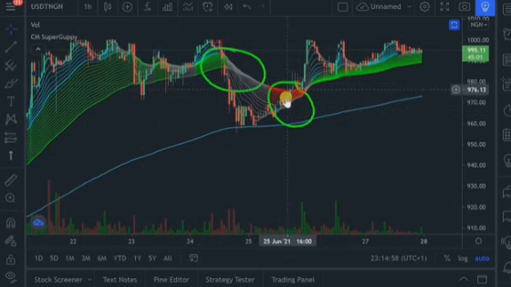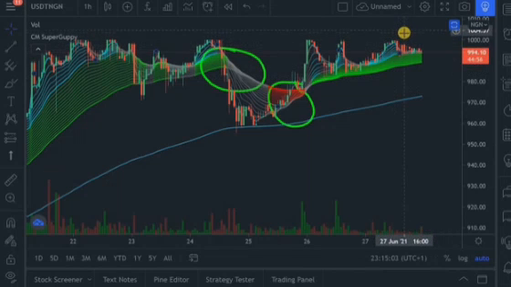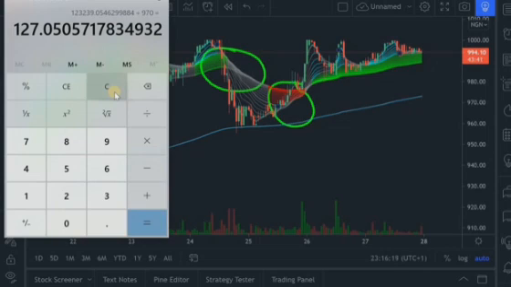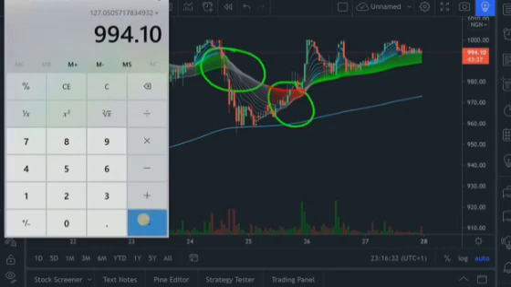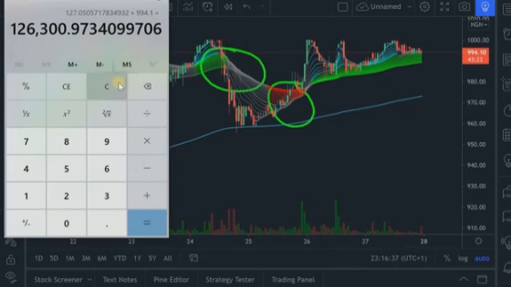If I had bought at this red signal, I can get a chance right now to sell at the current price. Now the thing is that this is not a perfect time to sell, because like I said, the best time to sell would be when the green color changes to a gray color. Right now, let's just play with the idea that we want to sell our USDT at the current price right now, 994.10 naira. That would be 127.05 times 994.10. What we are going to be getting is